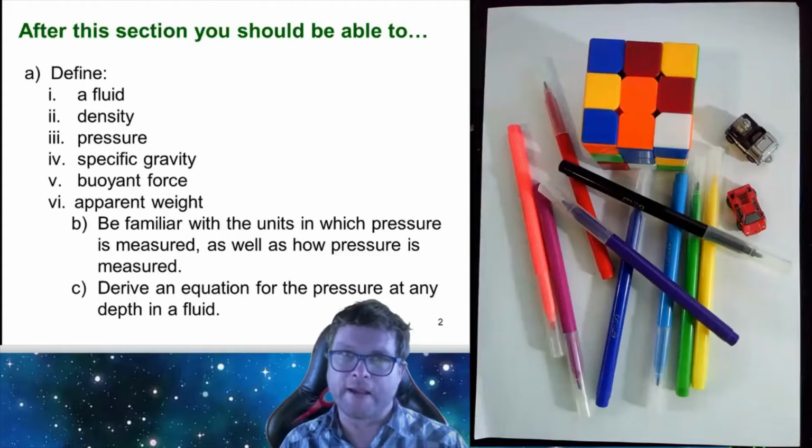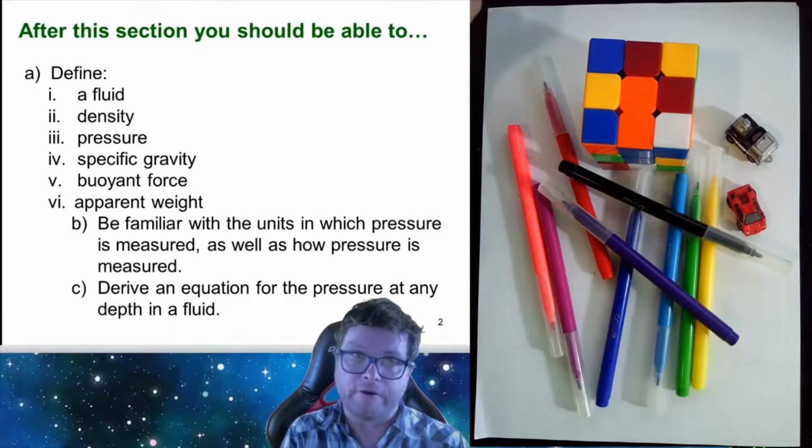Alright, so here we have the learning outcomes for this chapter. You can see that there are a number of definitions that you need to know. Then you need to know a little bit about how pressure is measured and what units we use to measure that. You should be able to derive an equation for the pressure at any depth within a fluid.